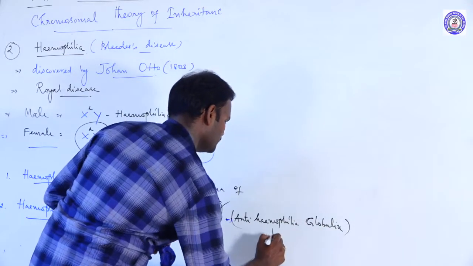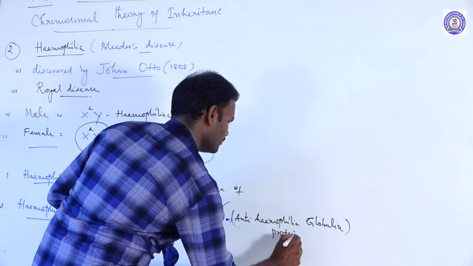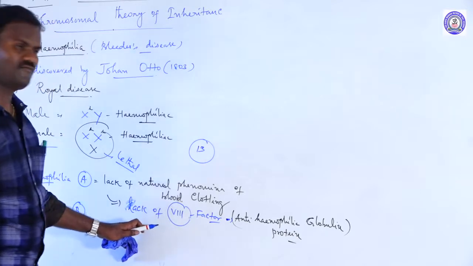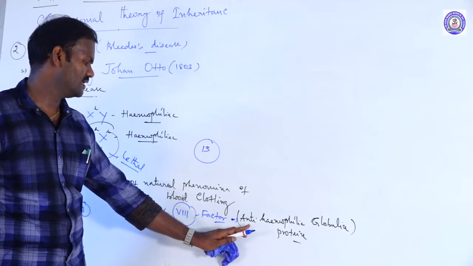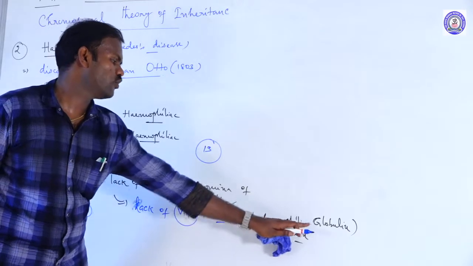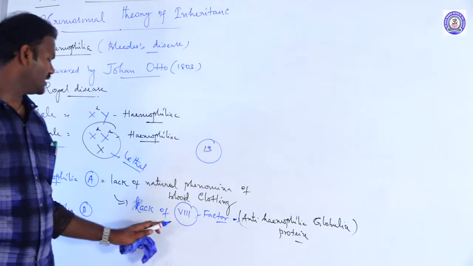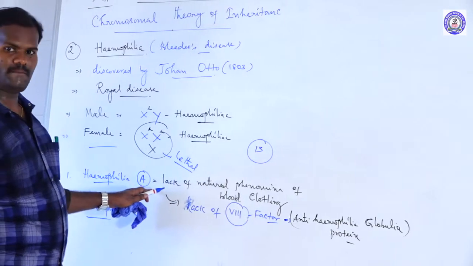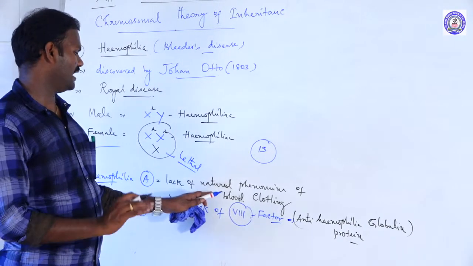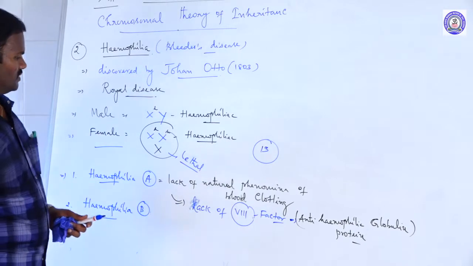These are proteins. The eighth blood clotting factor is responsible for the production of proteins called anti-hemophilic globulin. Due to the absence of this eighth factor, it causes a disease called hemophilia A.